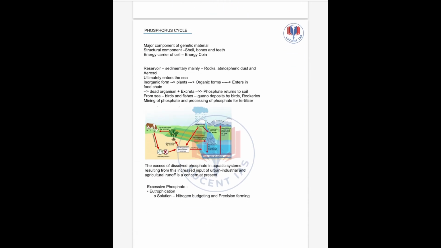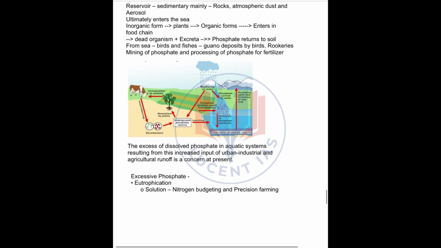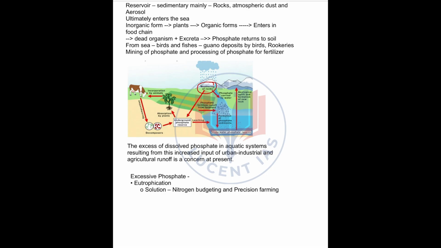Next, we have the phosphorus cycle. So let us see the phosphorus cycle. First process here is the weathering of rocks. Secondly, this is the absorption and assimilation. Absorption by plants, and this is then assimilated further by the animals. Clear? Absorption and assimilation.